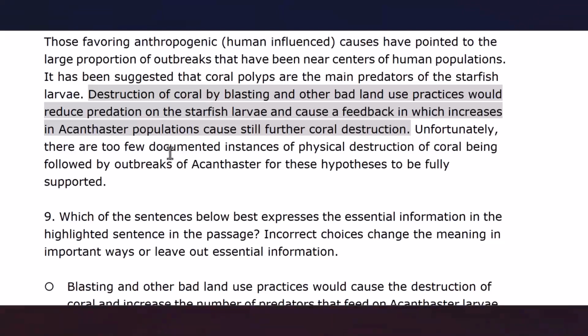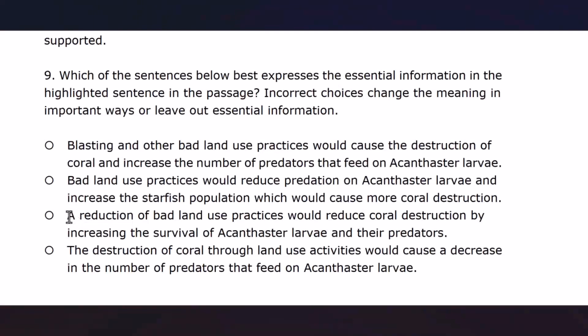And according to this highlighted sentence, there is a one-way relationship between reduction in predation on the starfish larvae and increase in acanthaster populations. Therefore, we reject option 3.